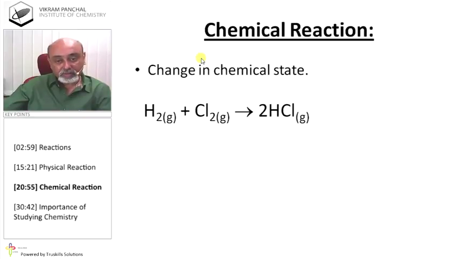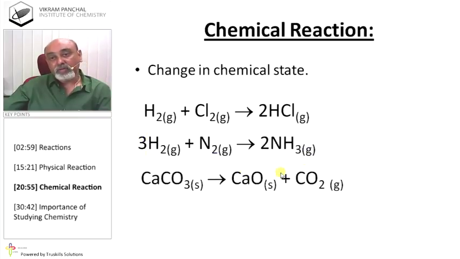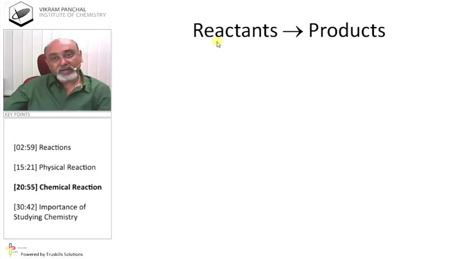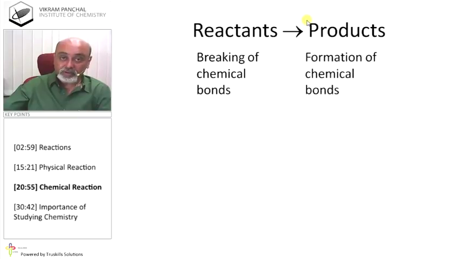Similarly, H2 and nitrogen give NH3. These are all chemical reactions. Here, reactants are converted to products. In a chemical reaction, reactants are converted to products. When you take reactants, breaking of chemical bonds takes place. And new bonds are formed, and that is known as product. Now, if you want to break bonds, you need energy.